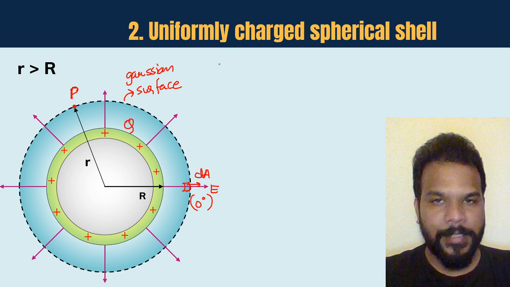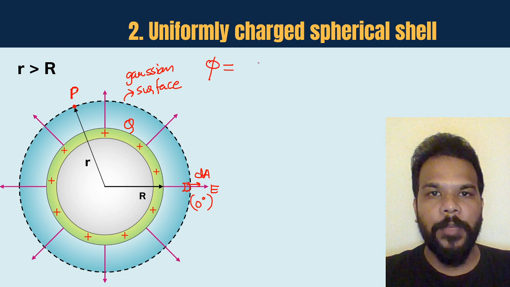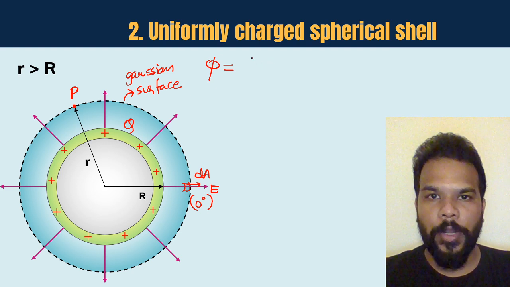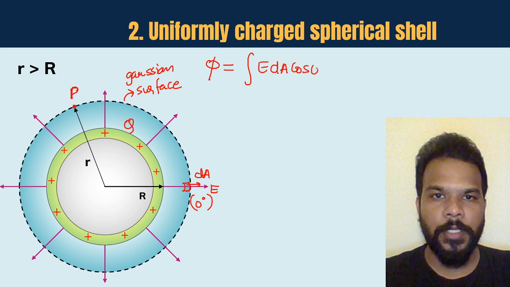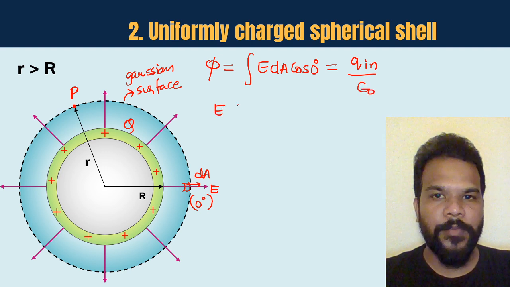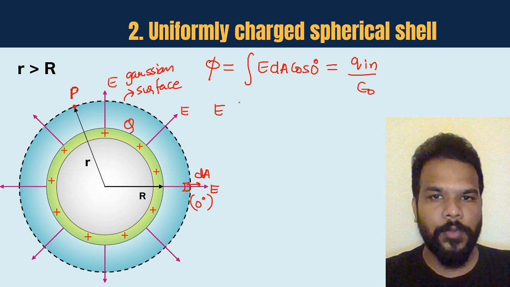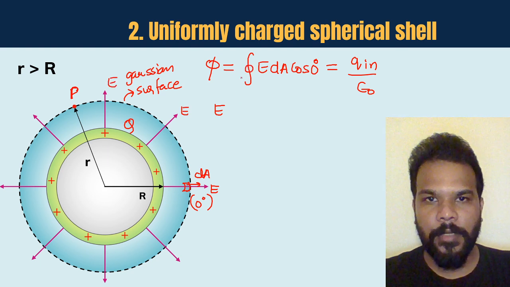So for an exterior point, if we try to write the flux, again very similar to the previous case, which was uniformly charged spherical body, integral of E into dA into cos of 0 degree is going to be Q enclosed by epsilon naught. So electric field is obviously uniform, its value is same at all such points. So I'll take it out of integration, it's a closed integral.